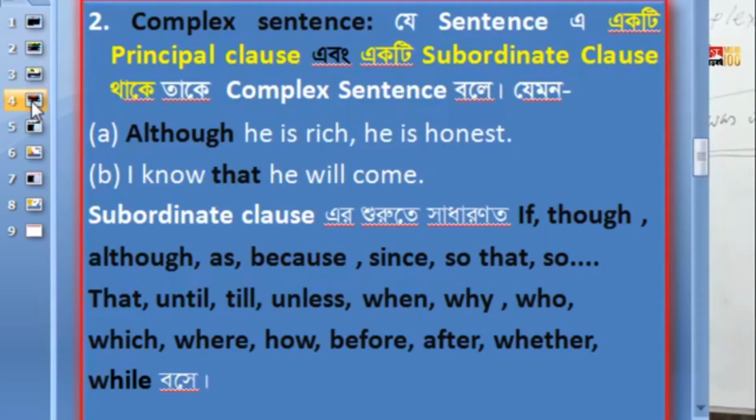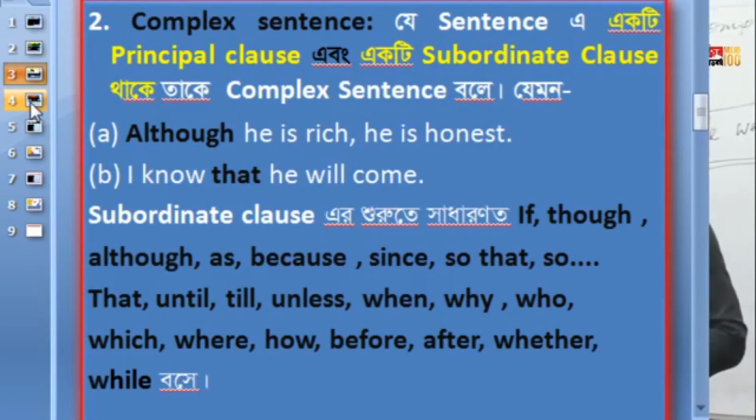And here you are getting the subordinate. If you want to make any subordinate clause, you need some conjunction, a subordinate conjunction, like if, though, although, as, because, since, so that, so...that, until, till, unless, when, why, who, which, where. In this way, you can make any subordinate clause by using this type of conjunction.